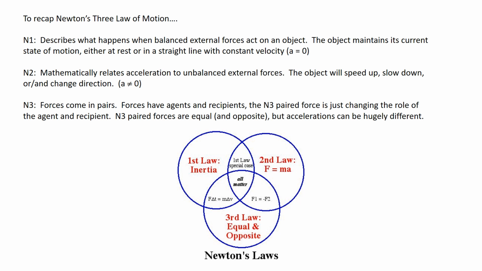N2 tells me mathematically what happens if I do have unbalanced external forces. The object will speed up, slow down, and/or change direction. According to Newton's second law, the sum of the forces equals ma. In this case, my accelerations are not zero. N3 talks about the fact that forces have to come in pairs. Forces have agents and recipients. The agent on one thing is a recipient of the paired force back. The N3 paired forces are just changing the role of the agent and recipient. Forces are equal and opposite, but accelerations are hugely different.